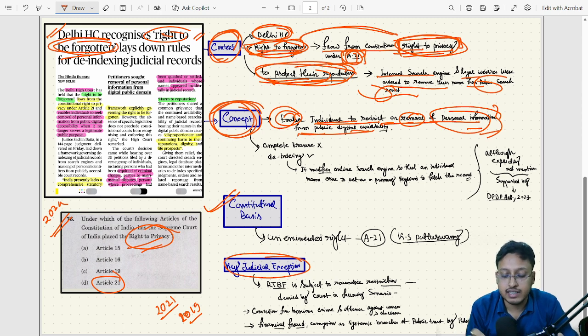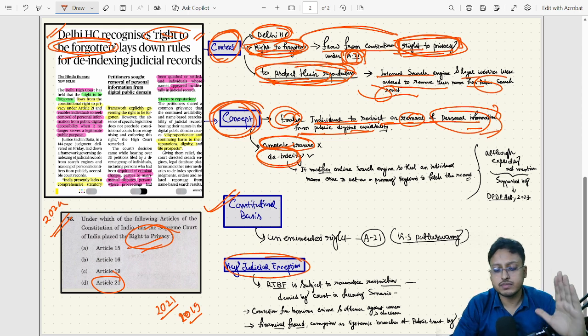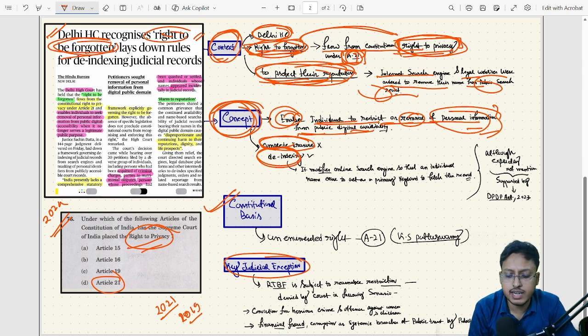Okay, and one thing you need to understand: yes, complete erasure is not a possibility. It only talks about de-indexing. Complete erasure would mean that the person's name will not be there in any case files and any judicial record, but that is not the case. We are talking about de-indexing.